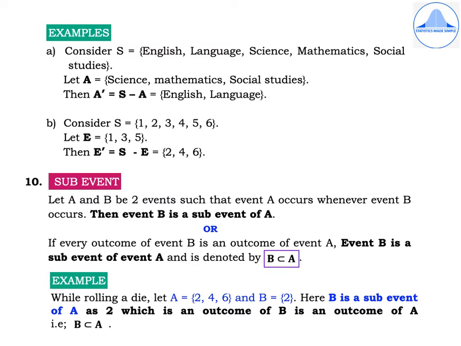Let us take an example. While rolling a die, let A be equal to {2, 4, 6} and let B be another event which denotes only the number 2. Here B is a sub-event of A, as 2, which is an outcome of B, is an outcome of A. That is, B is a sub-event of A.